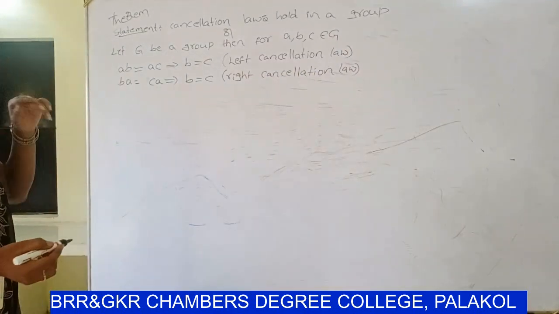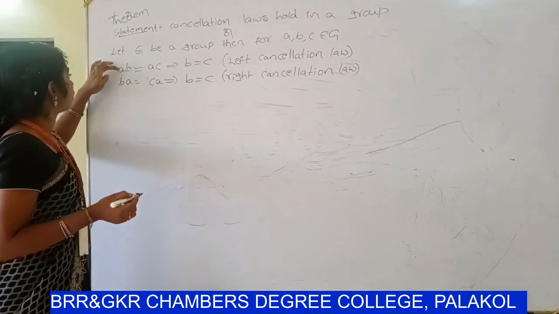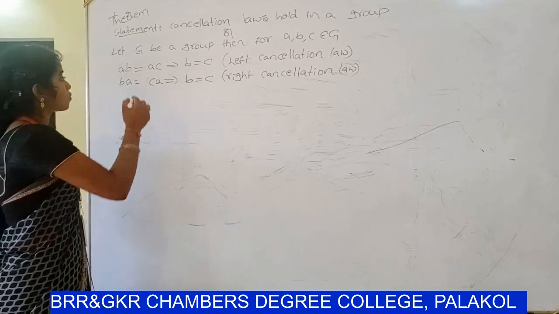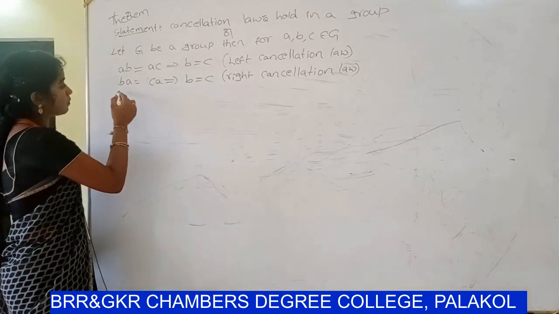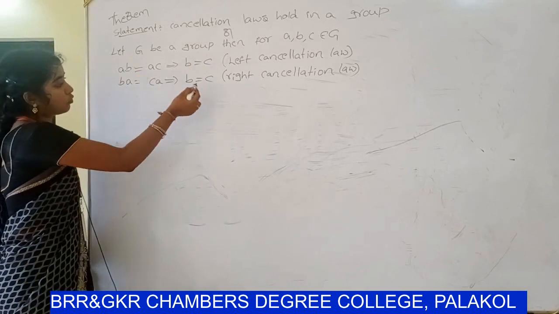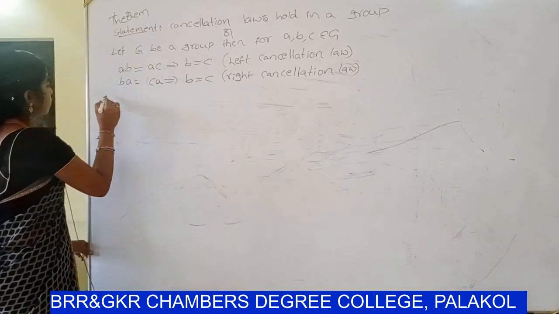So let us start the proof. First take ab = ac, so we have to prove b = c. And next similarly, consider ba = ca, so we have to prove b = c.